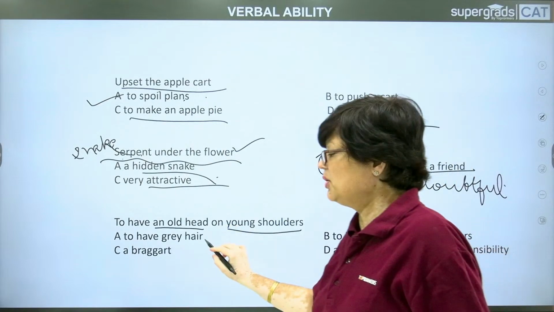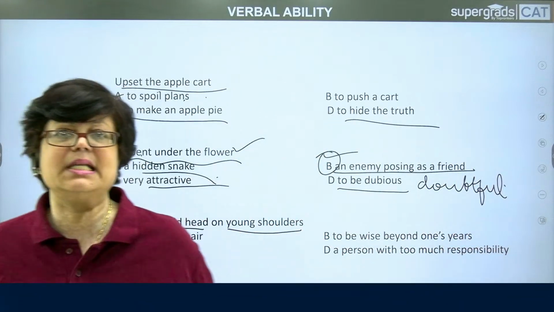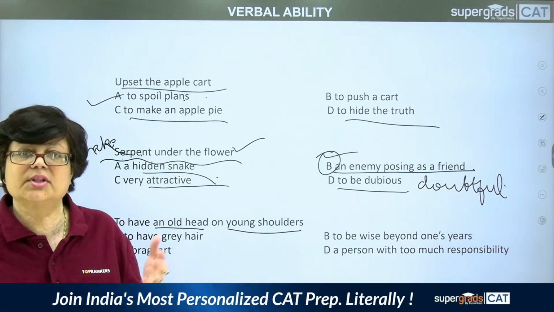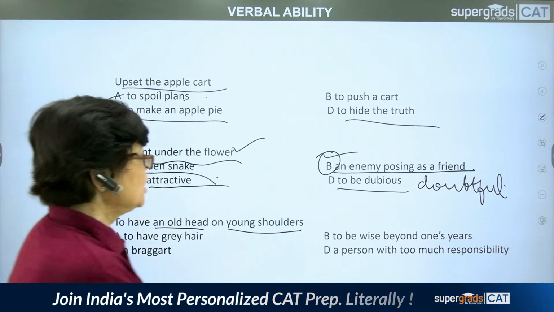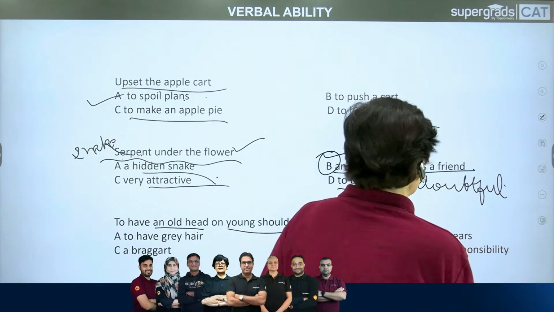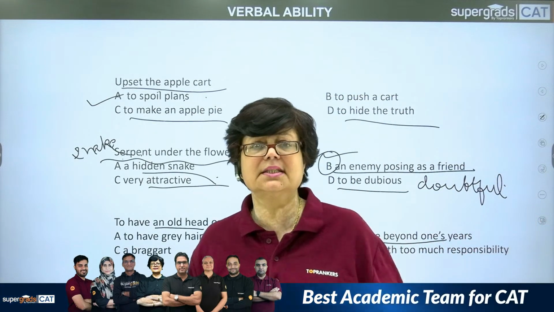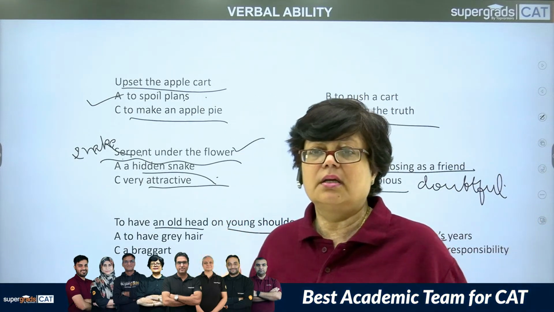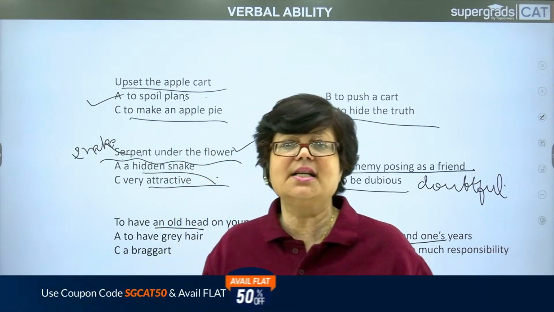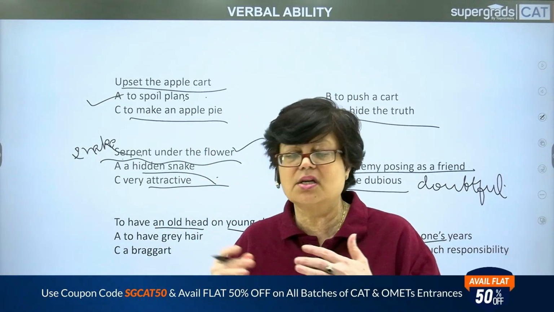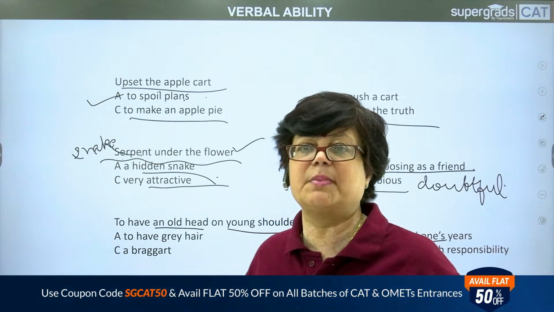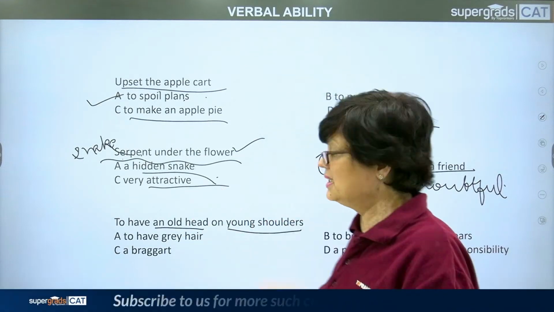So, does it mean to have gray hair? Now, gray hair generally is associated with old age. Is it to have gray hair? To be wise beyond one's years? Wise beyond one's years means a person is not so old, but he has that sort of integrity, that sort of knowledge, that sort of experience, that sort of wisdom. So, is it that person?